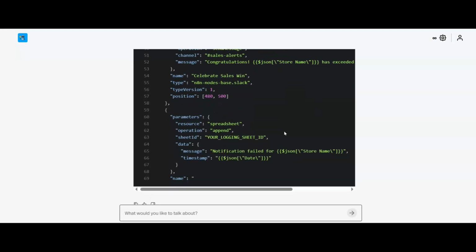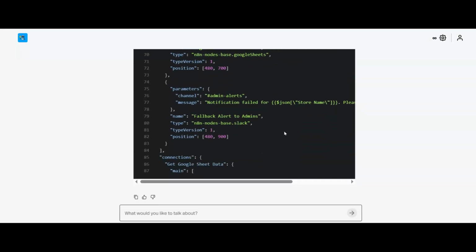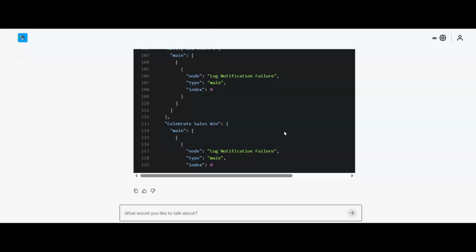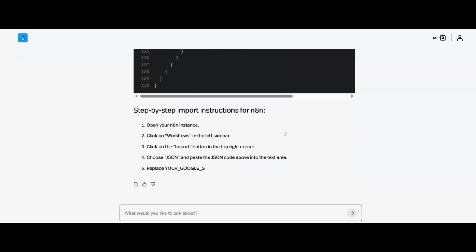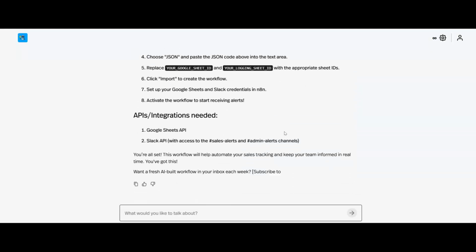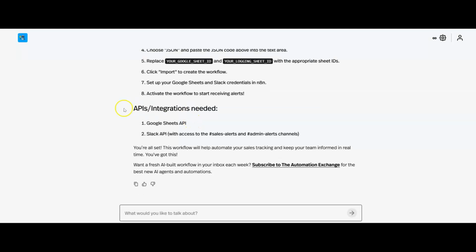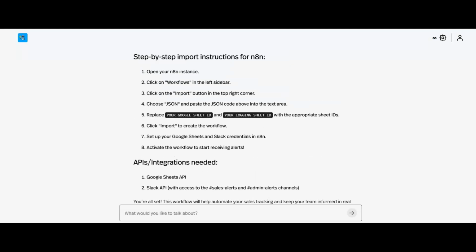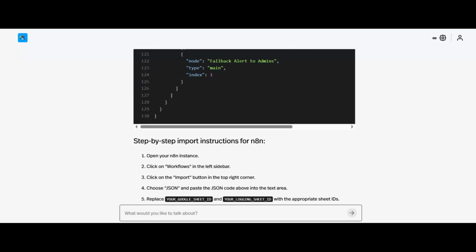Okay, now the great thing about this tool as well is if you want to tweak anything, you can do that within the chat. You can just go back and tell it to edit or change bits, but then it is done. And as I mentioned before, we've got all of the APIs and integrations that you're going to need listed. And again, if you want some guidance on that, you can just have a chat to the custom GPT, to the chatbot, and it will give you some guidance on that.